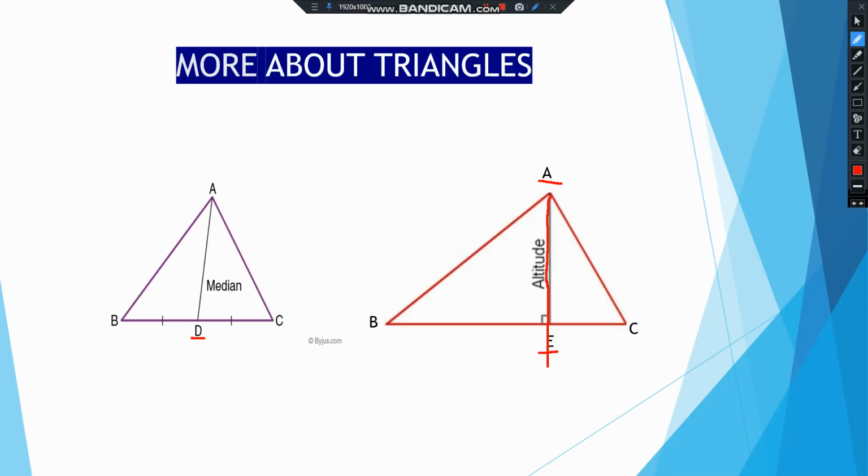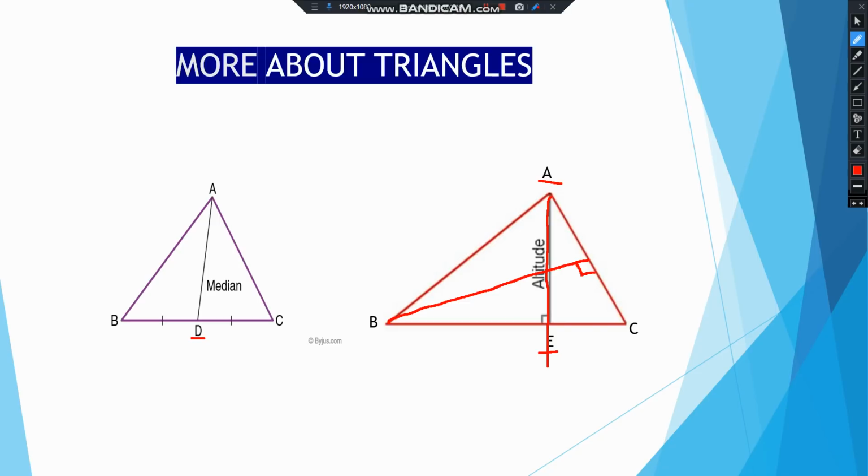Same way, suppose you have to draw a particular altitude from B, so from B to the opposite side, right? You can draw like this, right, where this will be 90°.